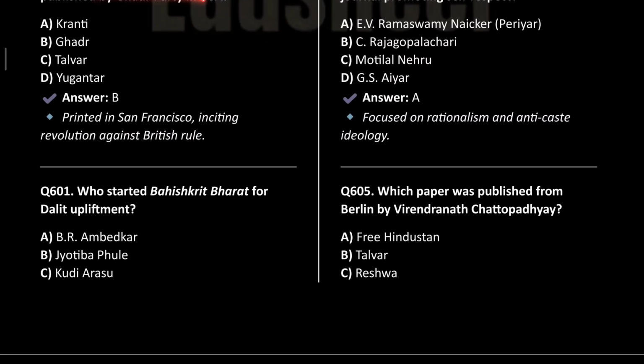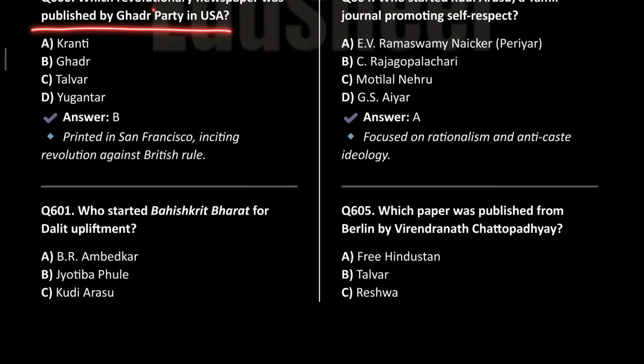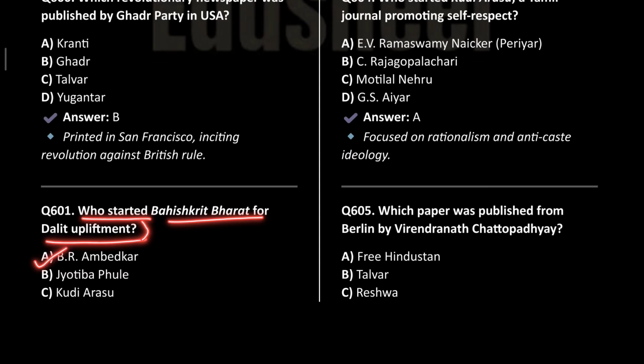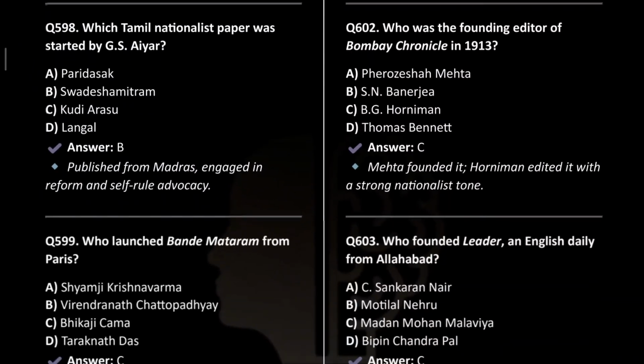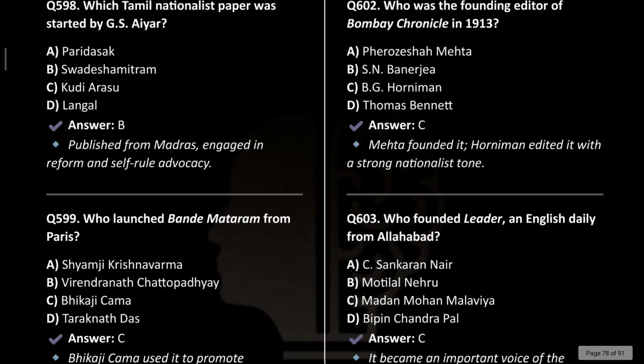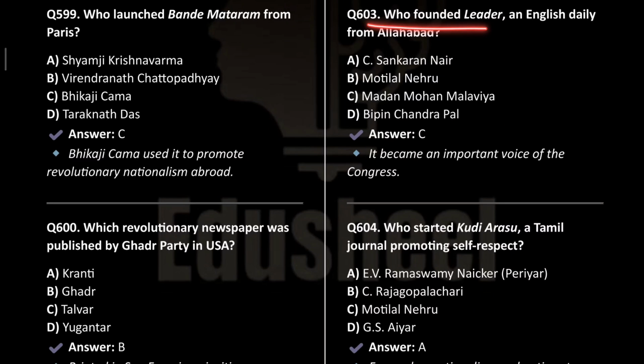Which revolutionary newspaper was published by the Gadar Party in USA? The name was Gadar. It was printed in San Francisco, inciting revolution against the British rule. Who started the Bahishkrit Bharat for Dalit upliftment? This was B.R. Ambedkar. Who was the founding editor of the Bombay Chronicle in 1913? This was B.G. Horniman. Who founded the Leader, an English daily from Allahabad? Madan Mohan Malviya. And this is an important paper.